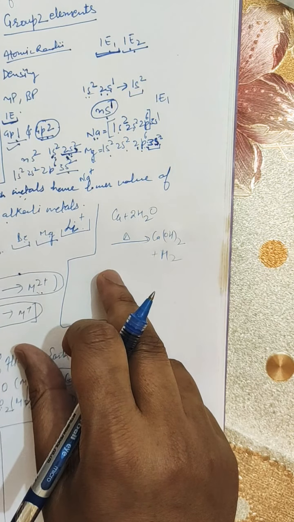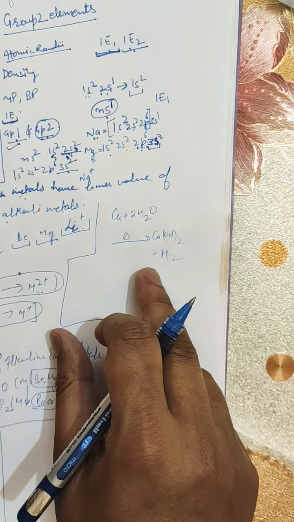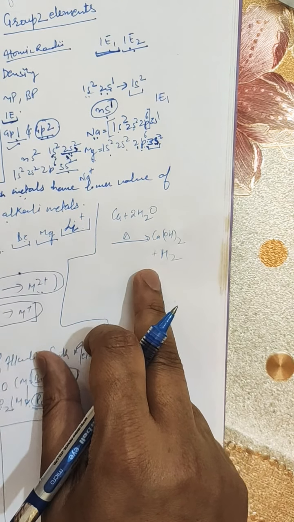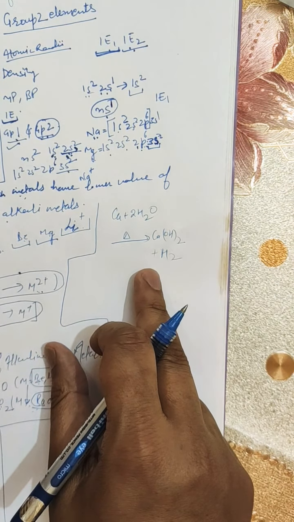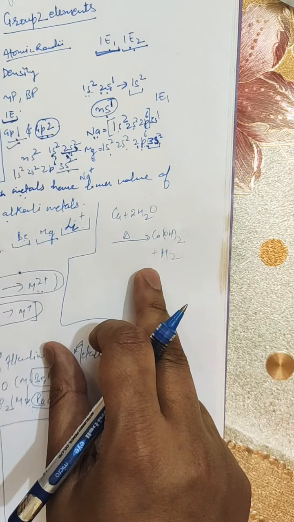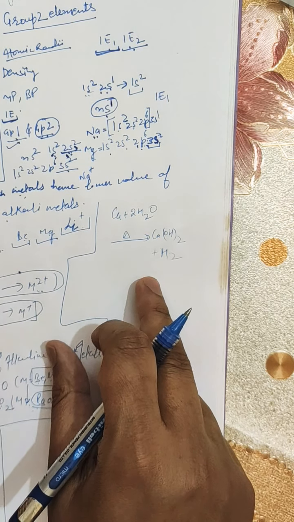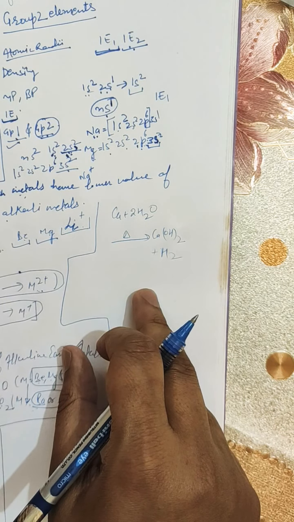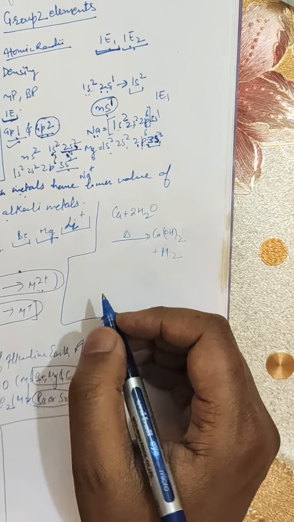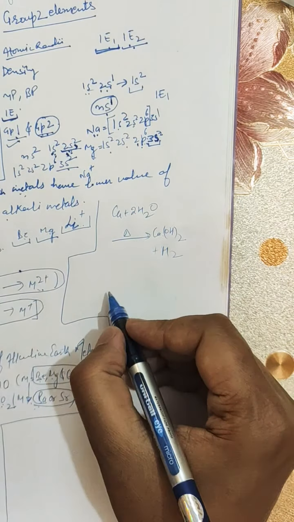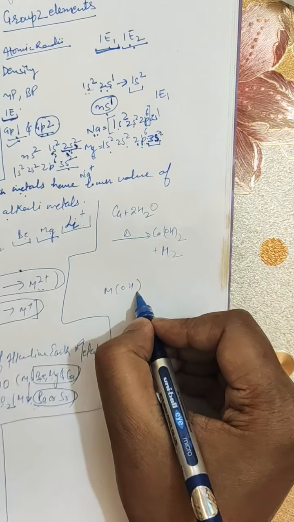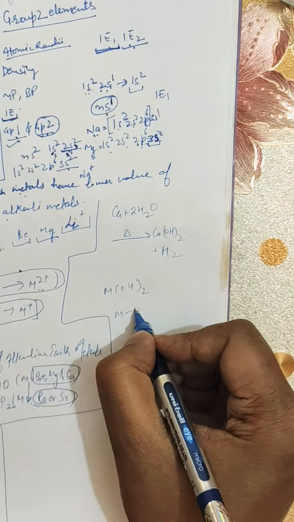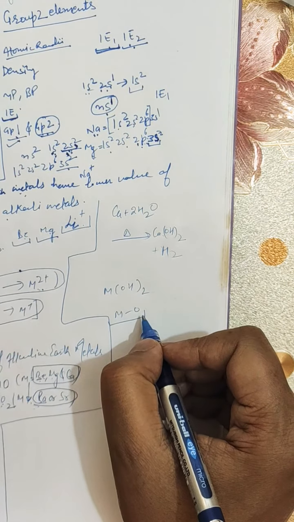And like alkali metals, the hydroxides are basic in nature and the basic strength increases down the family. The basic character of hydroxides is due to the low ionization enthalpies of these metals. Because of the low ionization enthalpy of the metal, the M-O bond in M(OH)2 is weak. Why?